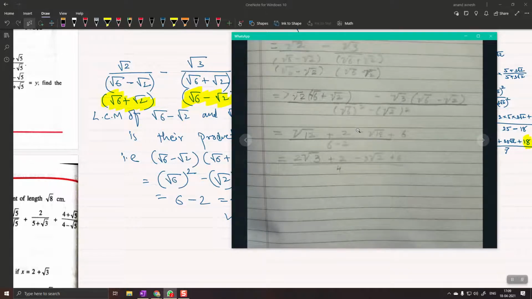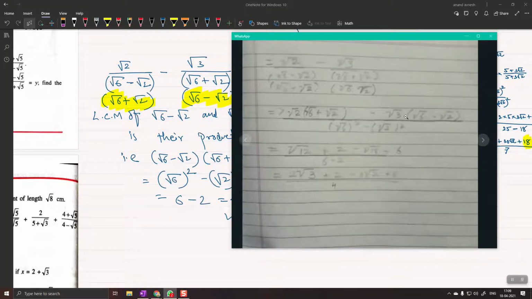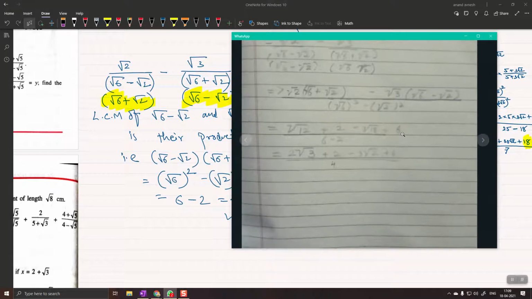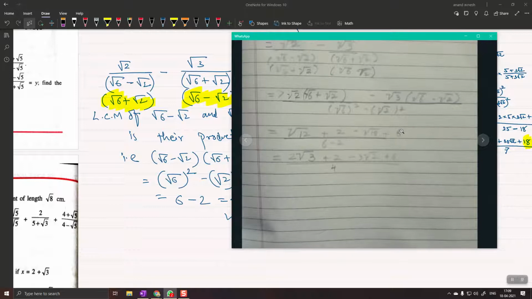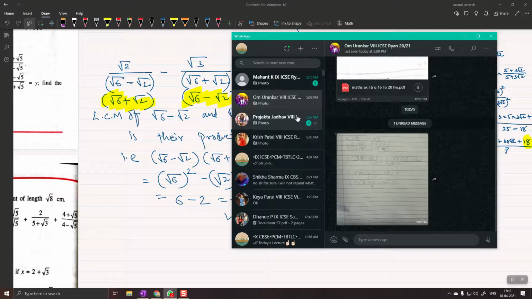Om, can you hear me? Yes, sir. In this last step you have made a bit of a mistake. Minus root 3 times minus root 2 is plus root 6. Here you have written just 6. It should be plus root 6. Okay, sir. So that will be the thing, and maybe you can take out something common. I'm not sure. So please correct. Okay, sir.